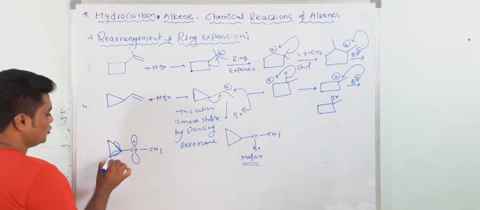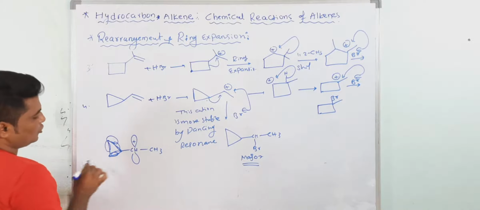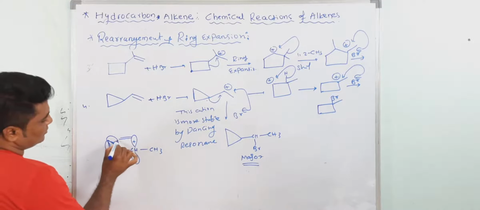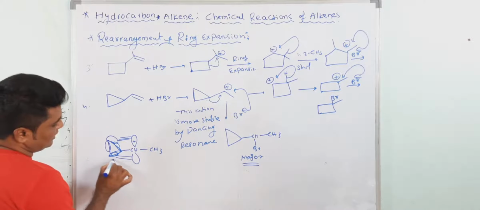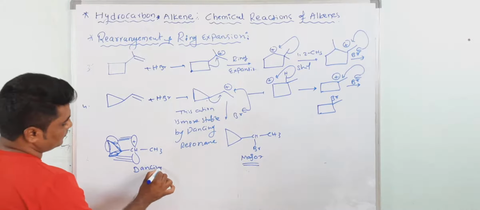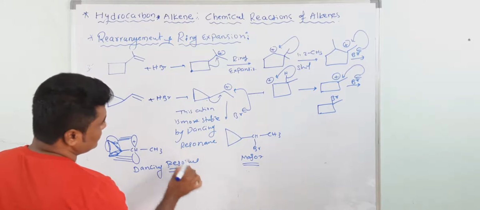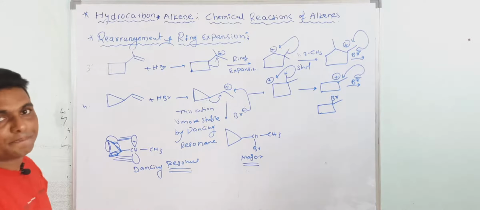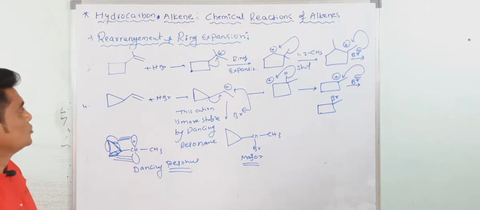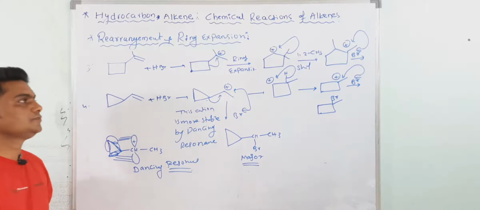See, due to this orbital, delocalization will take place. This is called the dancing resonance, yeah, bent orbital resonance. Understood? So these are the ring expansion problems. Yes, write down.